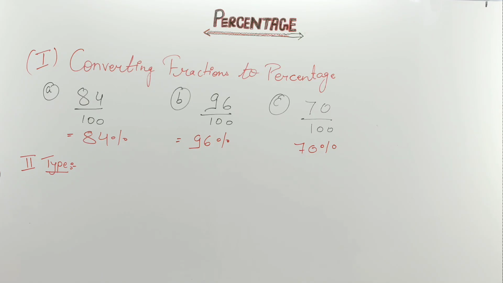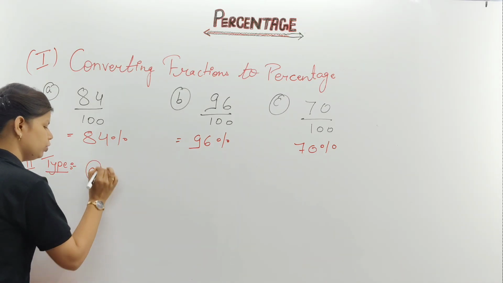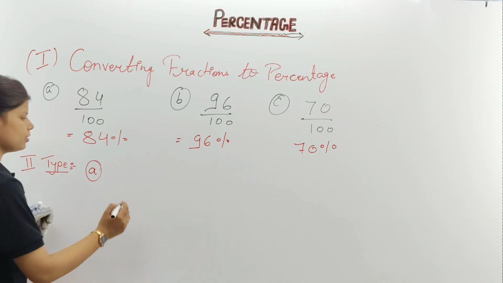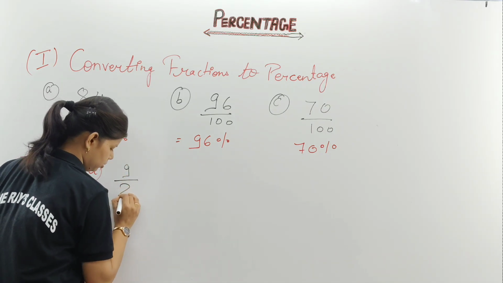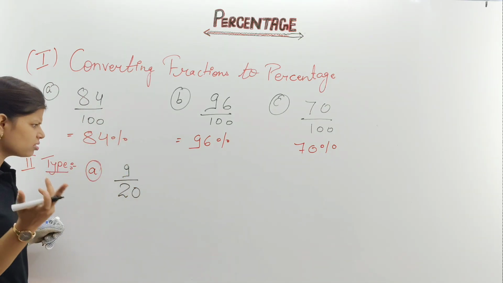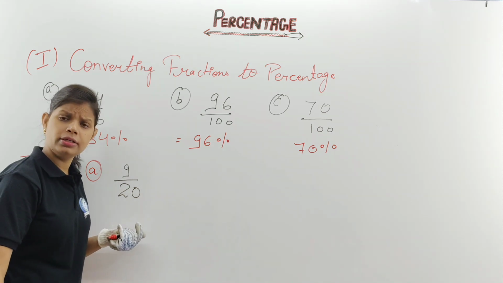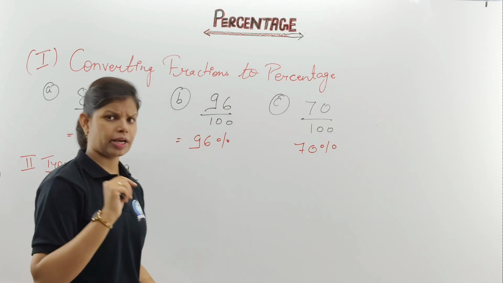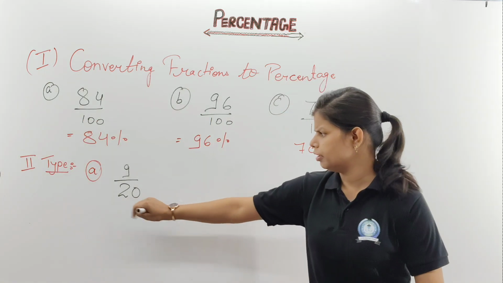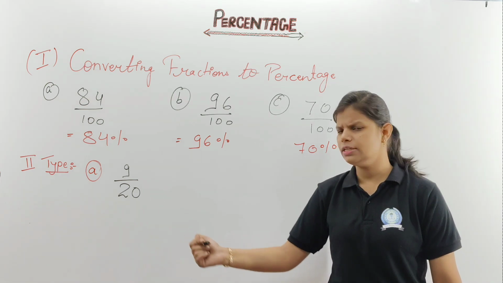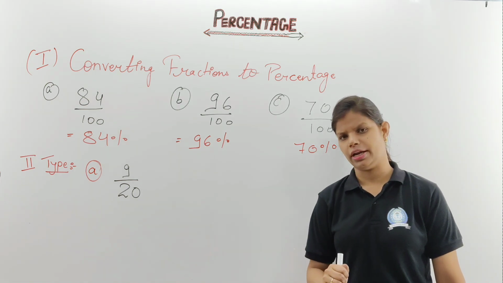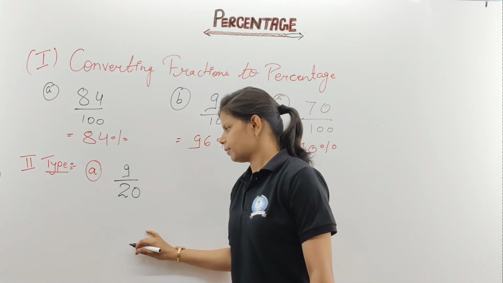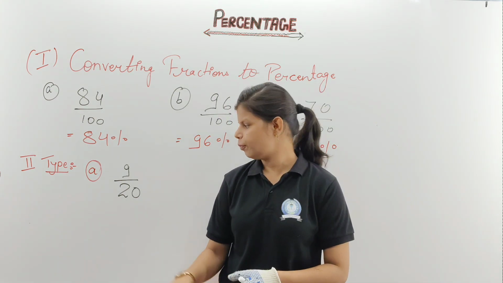Second type, if your question is written like 9 upon 20. What question is written? 9 upon 20 is given. I will use another color marker to identify that one. Can you guess? Oh my god, what is this? The denominator is different, the numerator is different, and you just put a question mark on me. Ma'am, you said in a fraction the denominator is always 100, but here you have given me the denominator 20. Why so? What is the need, ma'am? That means whatever question you have written is not correct. You have to scratch your brain for this one. Do you get my point?